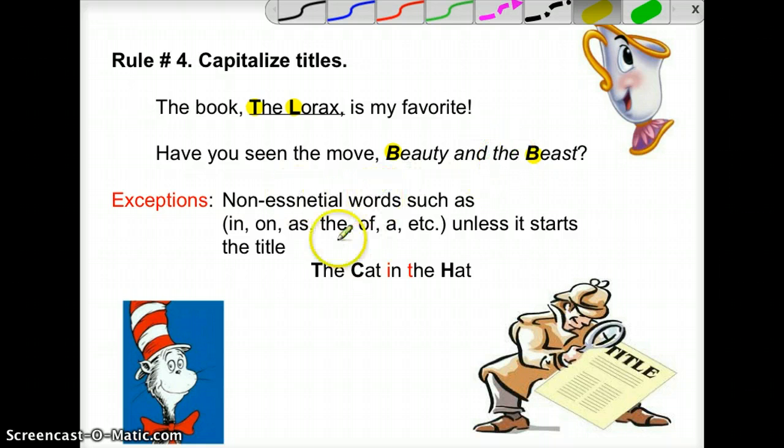Anytime you have a non-essential word, such as in, on, as, the, of, a, or any words like that, they don't need to be capitalized. And a perfect example of this is The Cat in the Hat. Now, you may be asking yourself, well, why did The get capitalized here? Anytime one of those non-essential words starts the title, for example, The Lorax or The Cat in the Hat, that time we do capitalize The. But if you notice in the very same title, the right here does not get capitalized. A little tricky. If you get confused, look at some samples of actual books and look at their titles. That might be able to help you out.